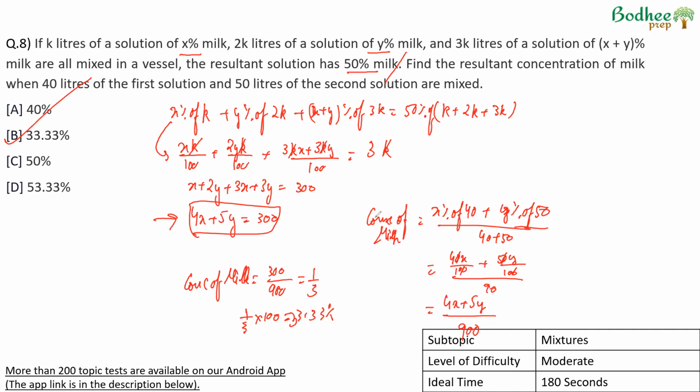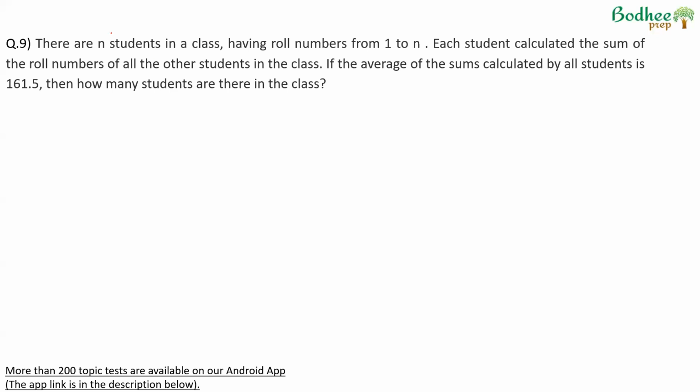This is question number 8. This question says there are n students in a class having roll numbers 1 to n. Each student calculates the sum of roll numbers of all the other students in the class. Now, the sum of natural numbers from 1 to n is given by n into n plus 1 by 2. Now, if we look at roll number 1, he will write the sum of all the numbers, so we'll write n into n plus 1 by 2, except his own roll number, so minus 1.